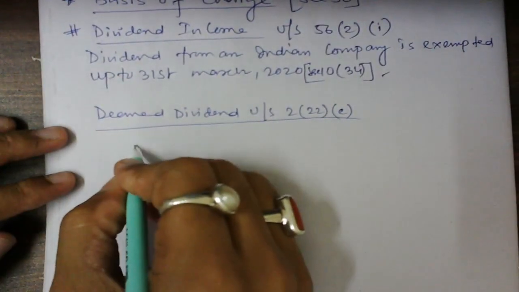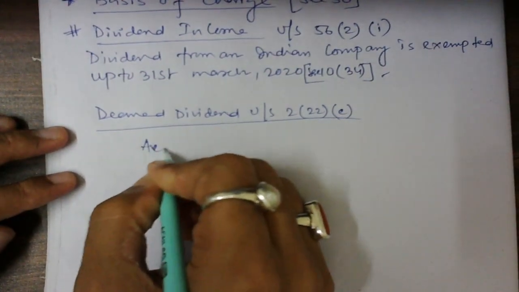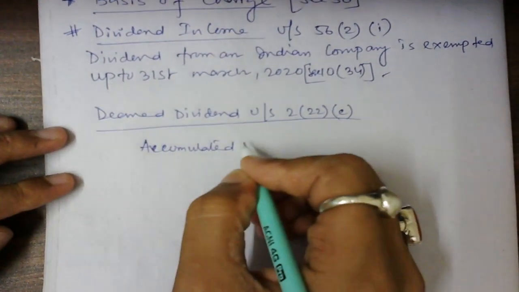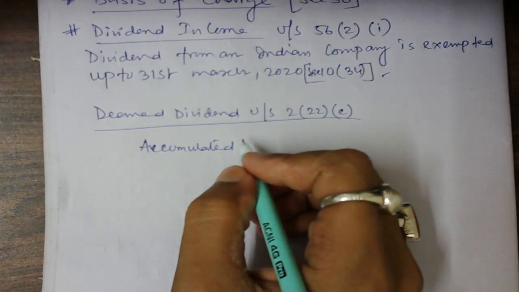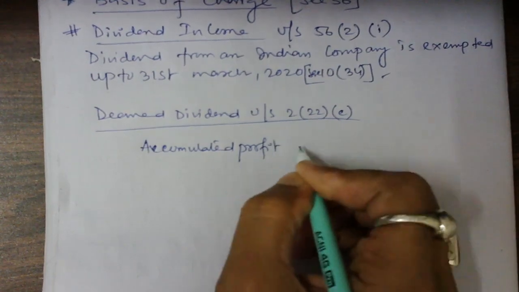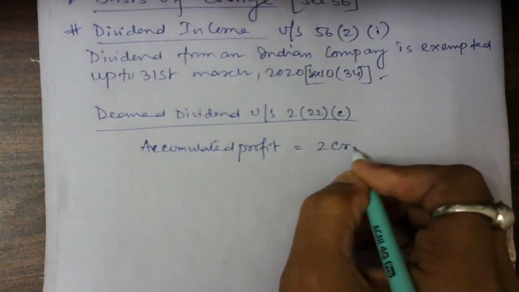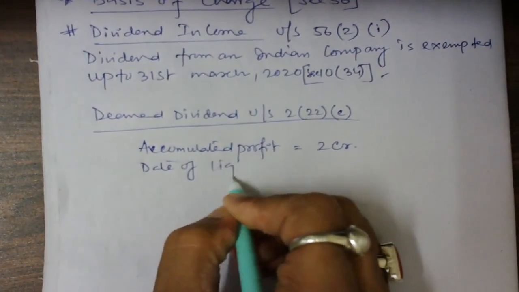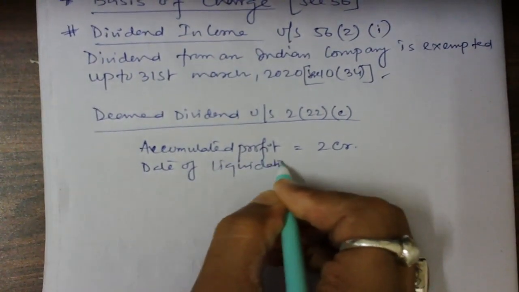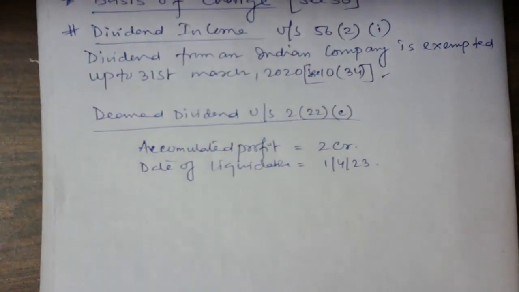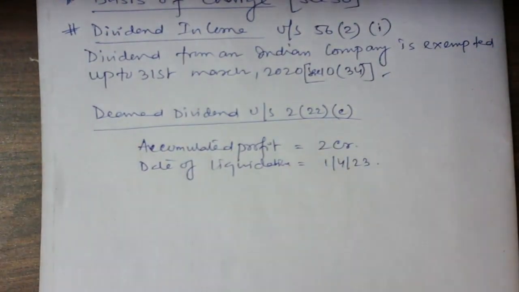Suppose accumulated profit we have is 2 CR. Date of liquidation is 1/4/23, okay, date of liquidation is 1/4/23, guys write down please.